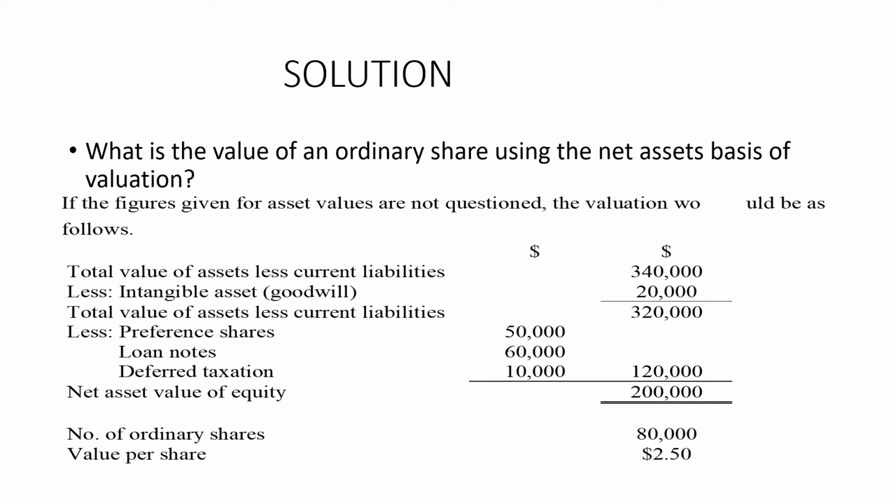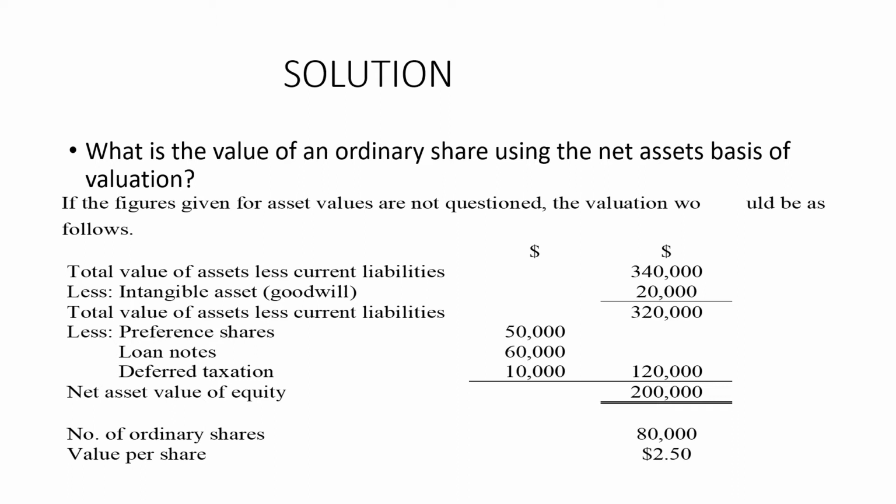Then we have to deduct our preferred shares, 50,000, loan notes and deferred taxation, about 1,20,000. So from 3,20,000, we will deduct 1,20,000. Now the net asset value of equity is 2 lakh. The number of ordinary shares is 80,000, and obviously 2 lakh divided by 80,000 will give us the value per share.